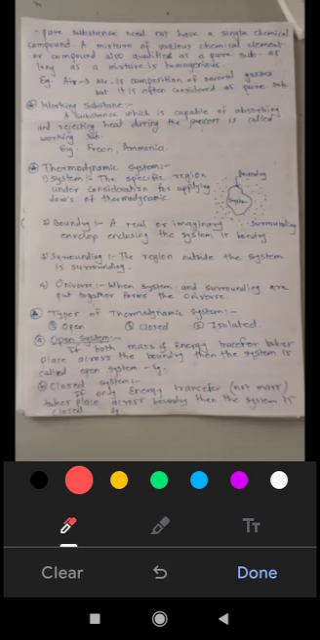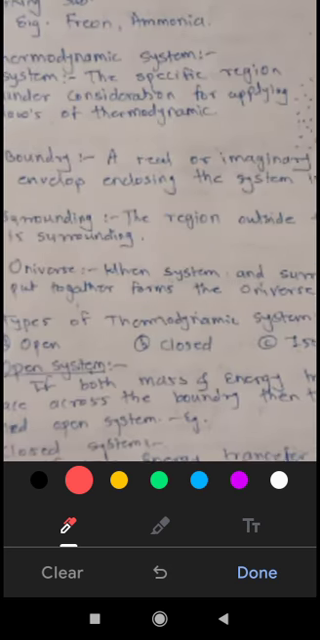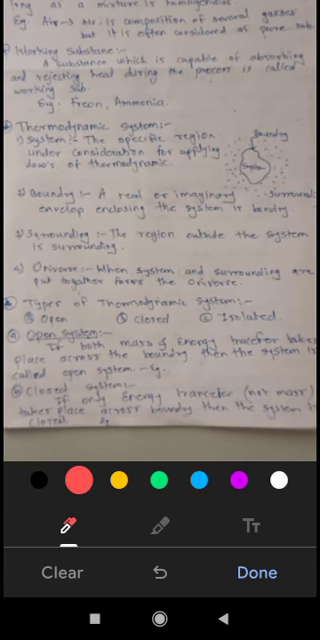Okay, now universe. One more concept is there, universe. When the system and surrounding are put together, they form the universe. When these two are considered simultaneously, then this is the universe.